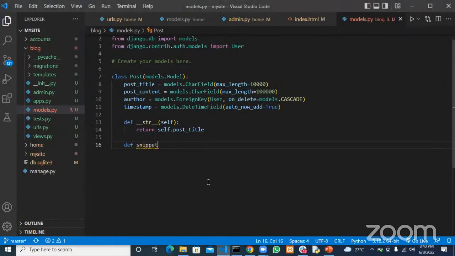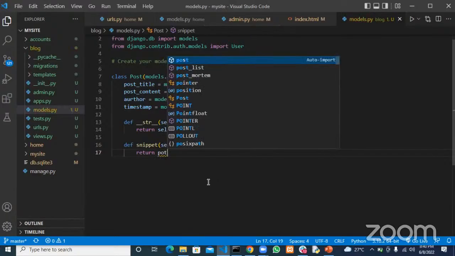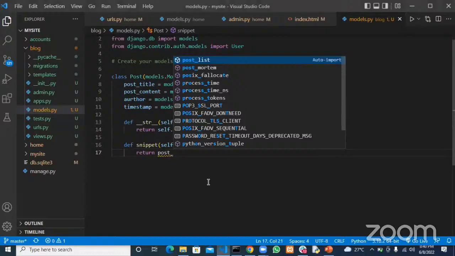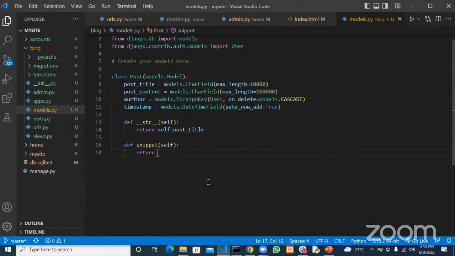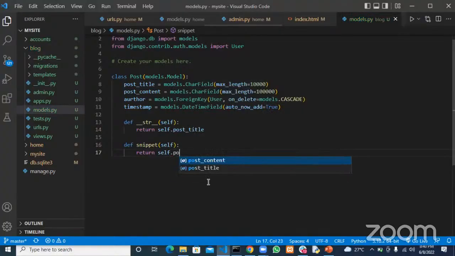And since this is a function inside a class, remember, a function inside a class must always take the self argument or parameter. And then what are we returning in this case? We want to return the post content. Sorry, not self dot post title, self dot post content. We want to return the self dot post content.